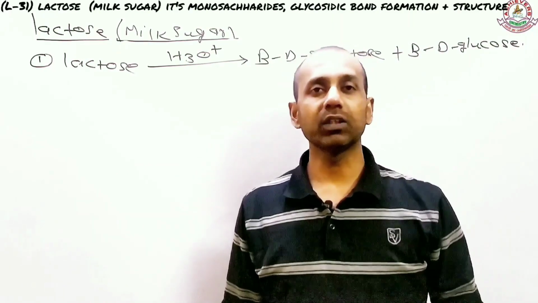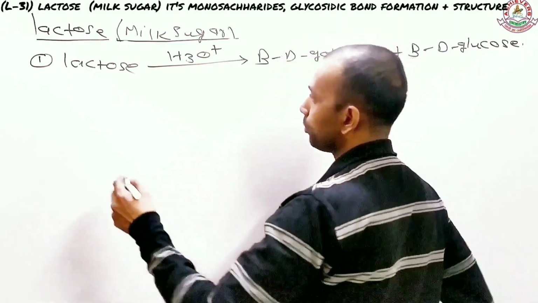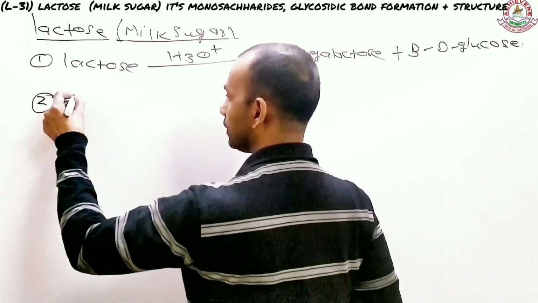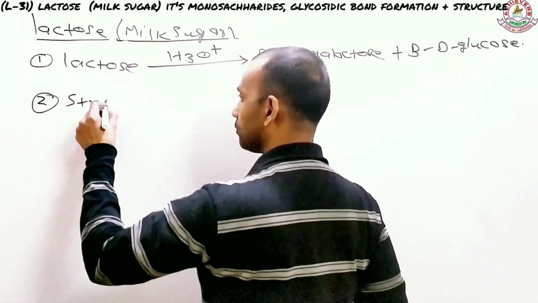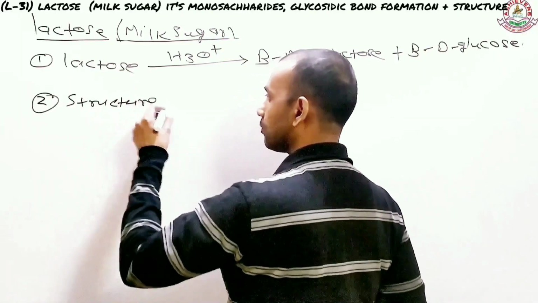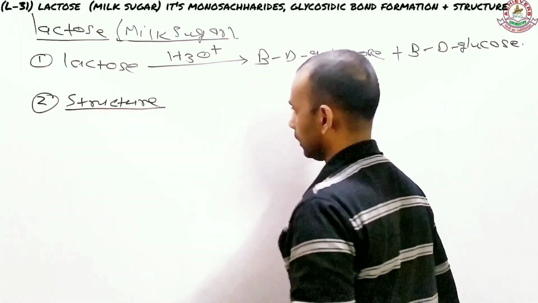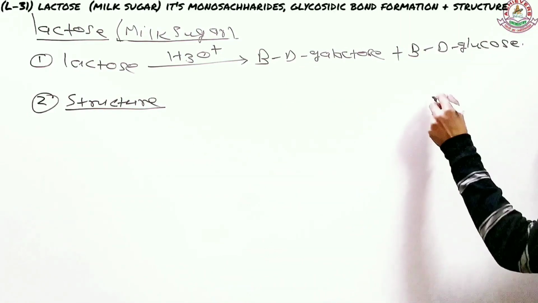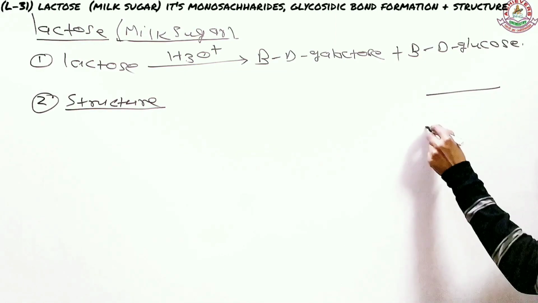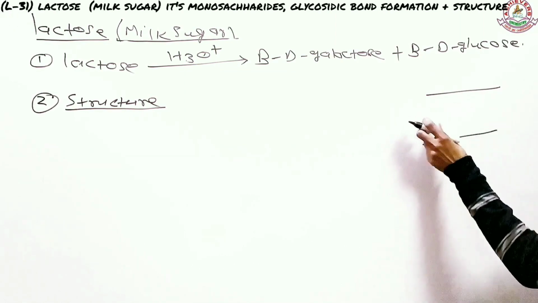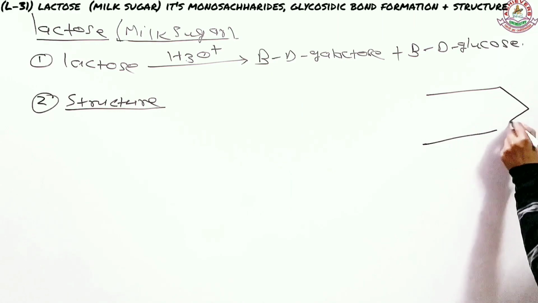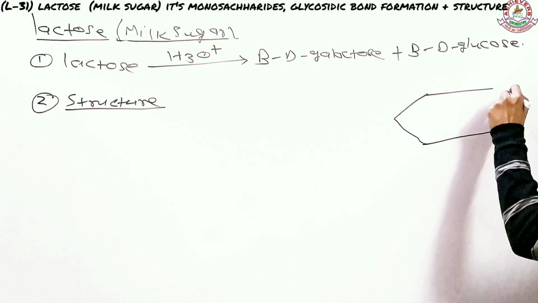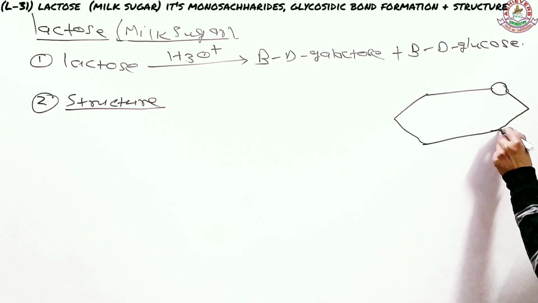The second important thing about lactose is how it is formed, actually. So this is going to be the second important part, its structure. The first thing I have to do is draw the beta D glucose here. So what is glucose? Glucose is a 6-membered ring where the 6th member is actually oxygen.